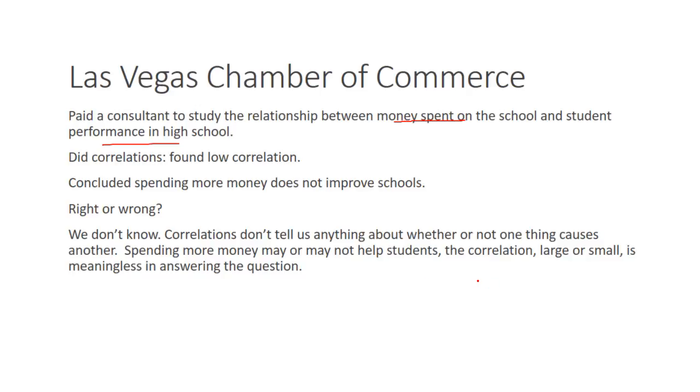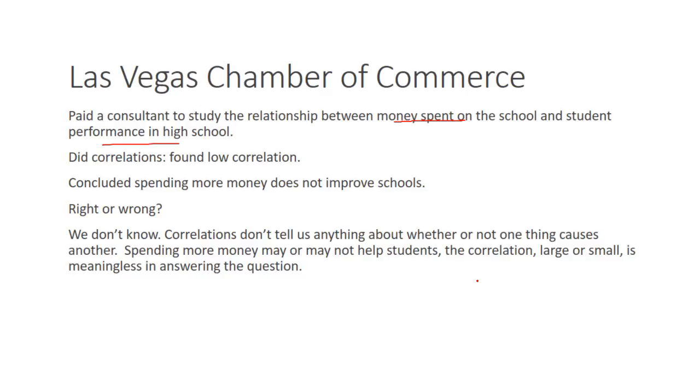there's causation. Okay? It may be that there's more going on there, that this is complex. It may be that it is, and that spending money doesn't help. You don't know, because correlation is just about the movement together. It's not about an explanation. We don't know about causation. We can't explain it.